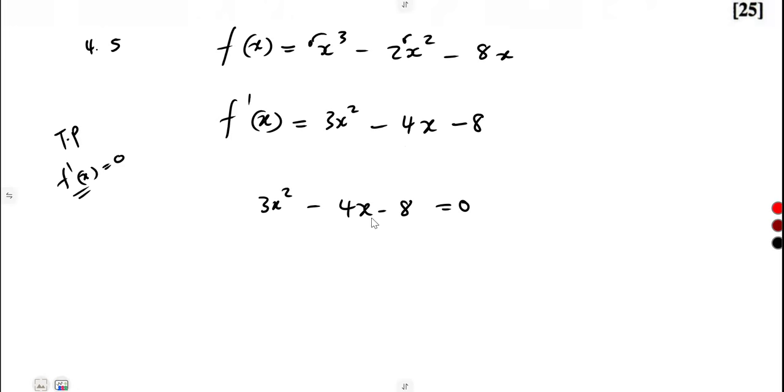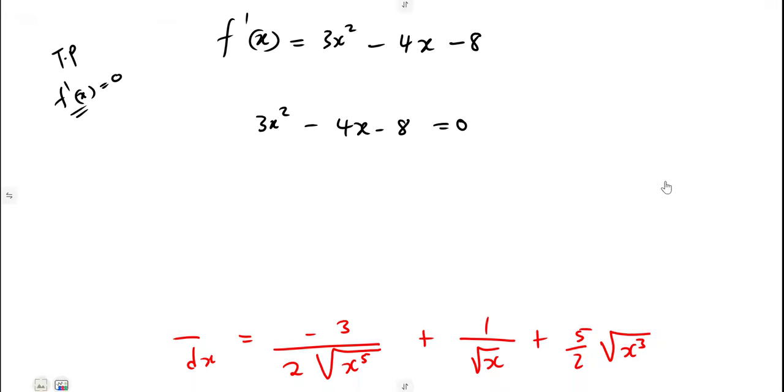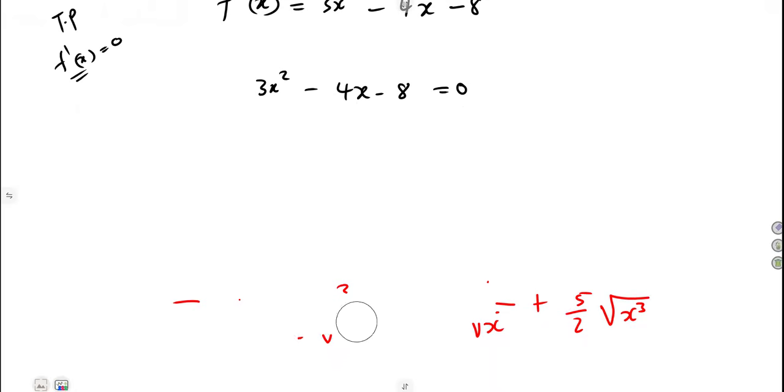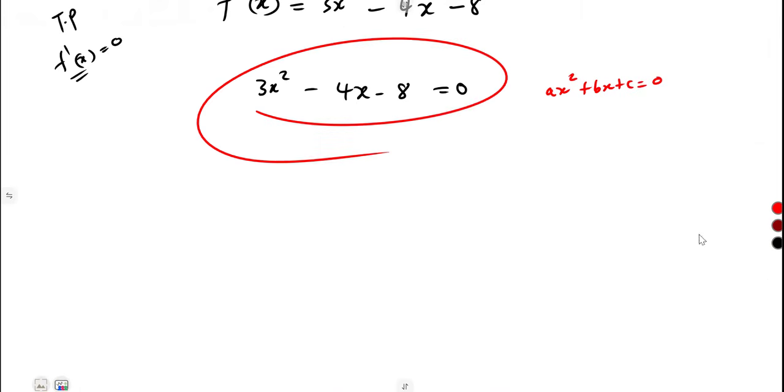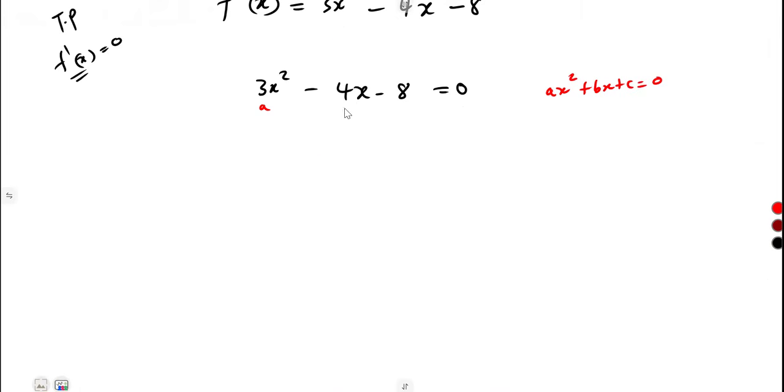Solve that one. I'm just going to use the quadratic formula because factorization most of the time here is not going to work. You have decimals, this and that. So using your quadratic formula, remember ax squared plus bx plus c must be equal to 0, which is our quadratic equation. So we've got a, b, and c. And the formula states that x is equal to minus b plus or minus the square root of b squared minus 4ac, over 2a.